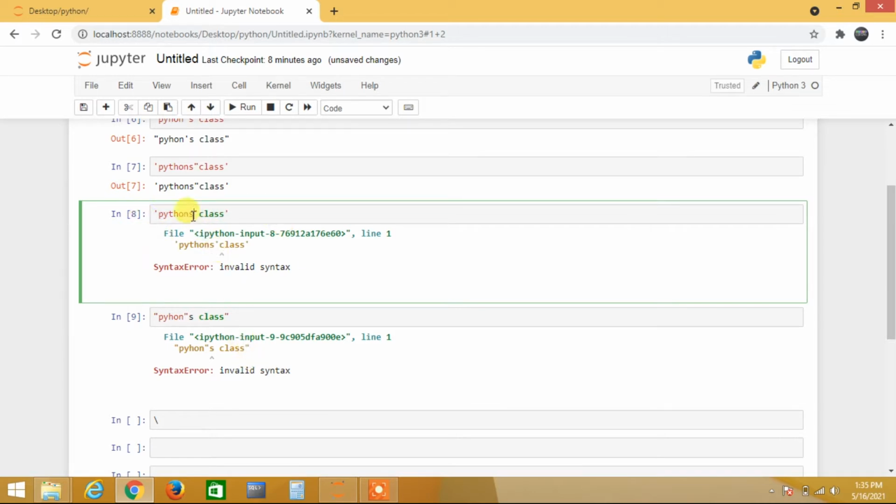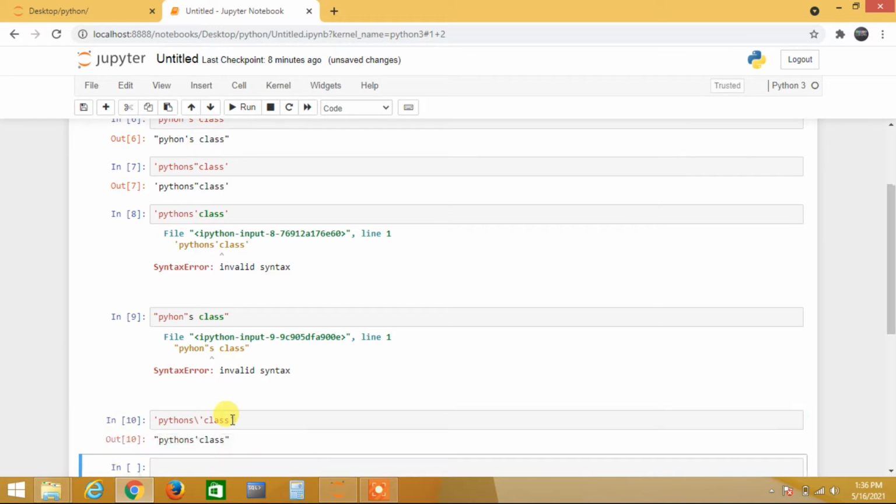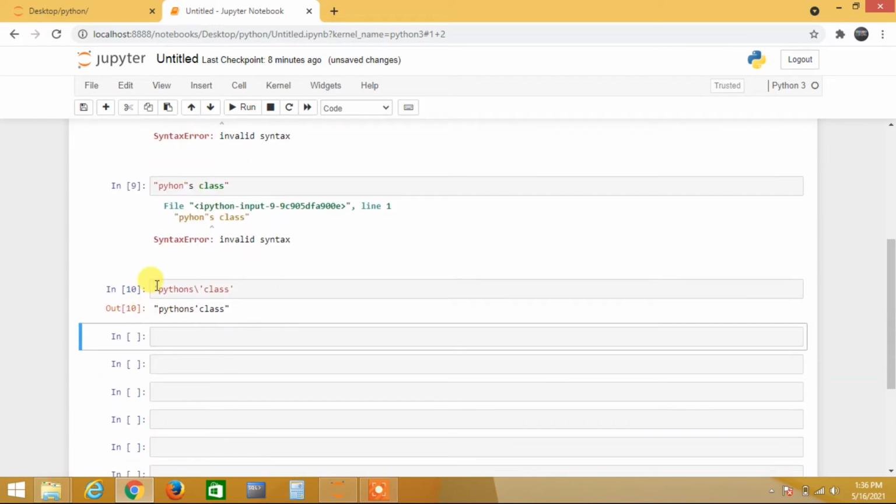What it does is it tells Python you can escape this character, it will remove the special meaning of that character. See, when I use this, within single quote I am using a single quote, there is no problem, I am just using this special character. By using the special character I am getting the output, right? So this is the main use here.